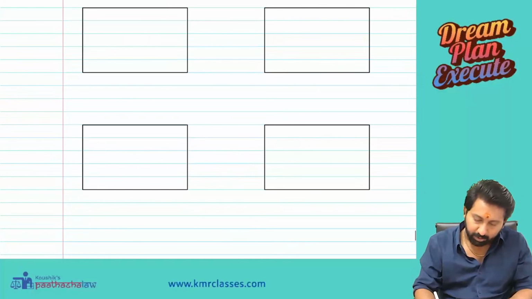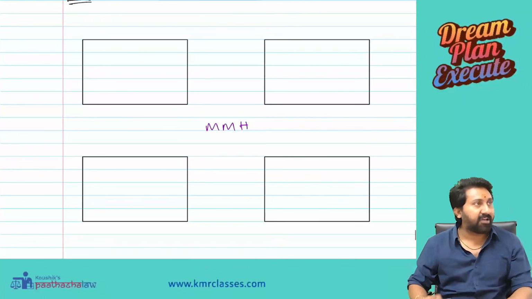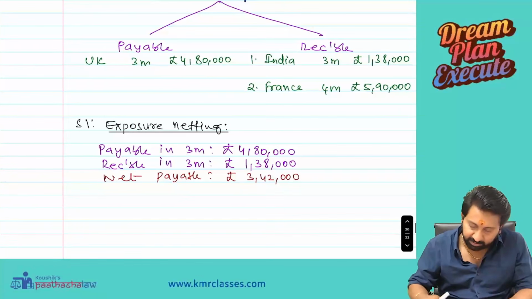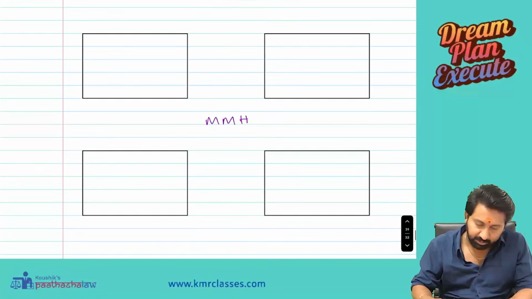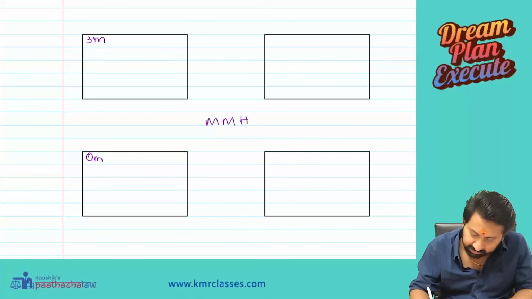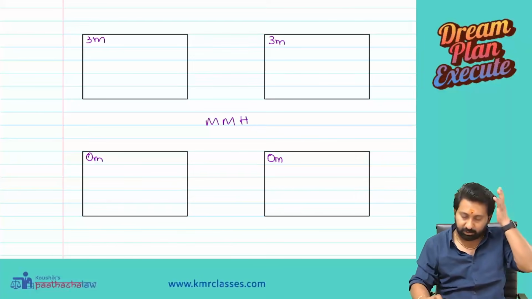Okay. The strategy we are using is MMH. First, have clarity: how many months? This will be 3 months. Right. 3 months, 0 months. Okay, done.